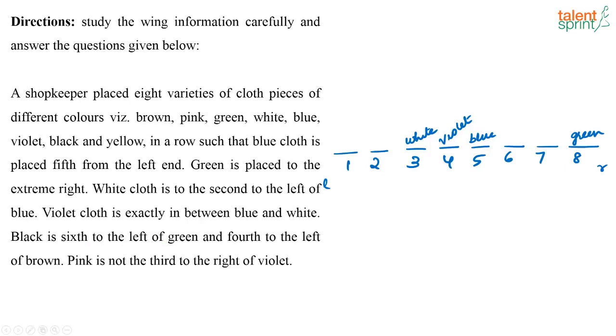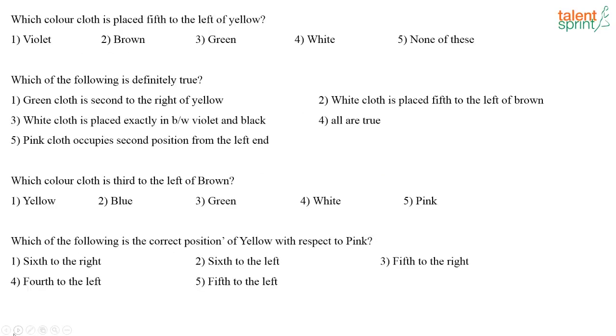Black is 6th to the left of the green. So 6th to the left of the green means 1, 2, 3, 4, 5, 6. So this is going to be black. Black is 6th to the left of the green and 4th to the left of brown. So 4th to the left of brown means this has to be brown, right? 1, 2, 3, 4. Then pink is not 3rd to the right of violet. So if this is violet, 1, 2, 3, this cannot be pink. So which has to be pink? This has to be pink. And what will this be? This will be yellow.